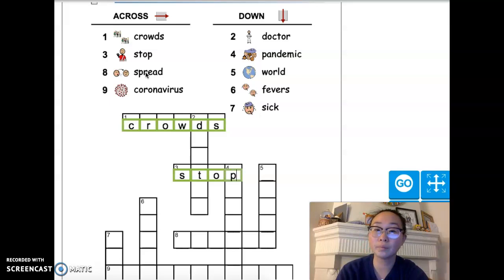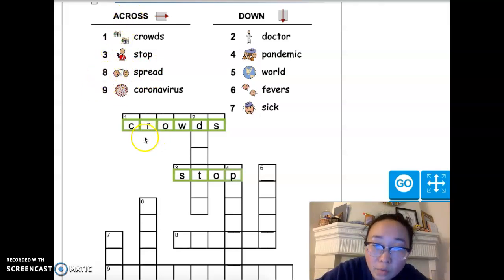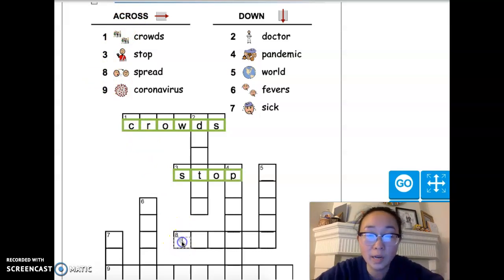So by not going to school and not going to restaurants or busy places, we are stopping the spread of the coronavirus. And that word goes on across 8. So if we find the number 8, which is over here, we're going to put in the word spread.